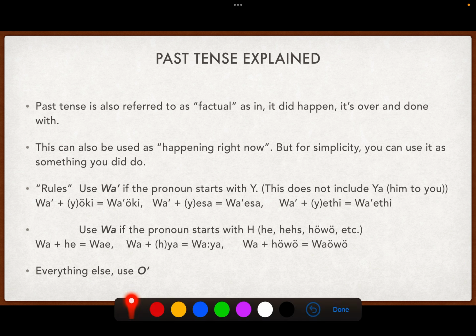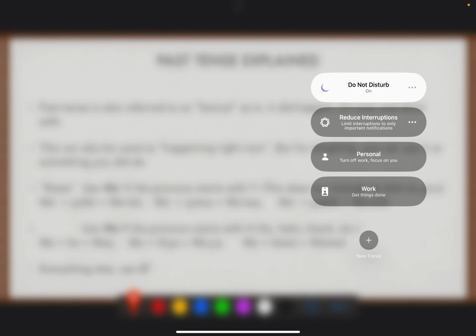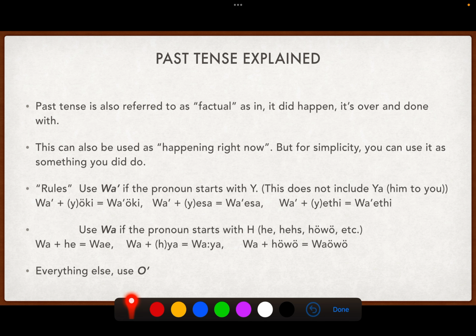Not the rules, anyways. So if it doesn't start with a Y and it doesn't start with the H, that's where you use O glottal. You just use O glottal.